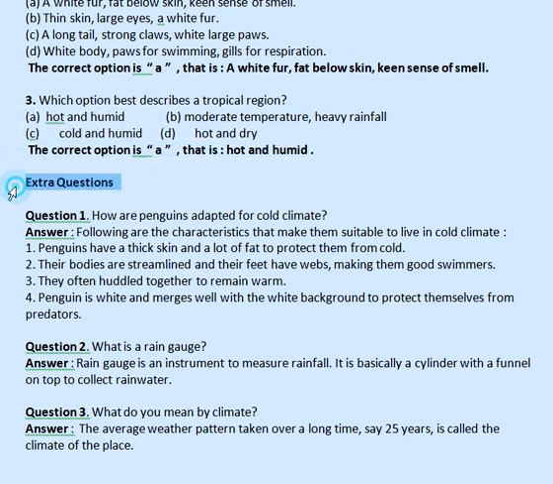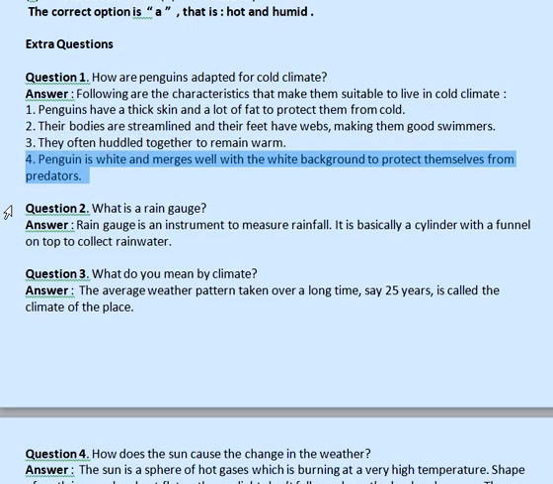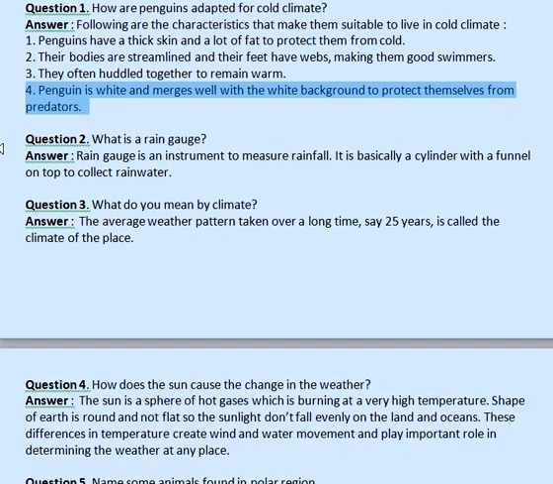Extra questions. Question 1. How are penguins adapted for cold climate? Answer: following are the characteristics that make them suitable to live in cold climate. 1. Penguins have a thick skin and a lot of fat to protect them from cold. 2. Their bodies are streamlined and their feet have webs, making them good swimmers. 3. They often huddle together to remain warm. 4. Penguin is white and merges well with the white background to protect themselves from predators.